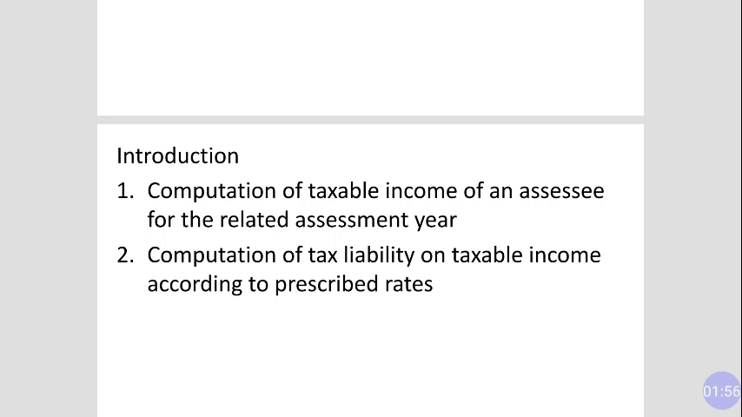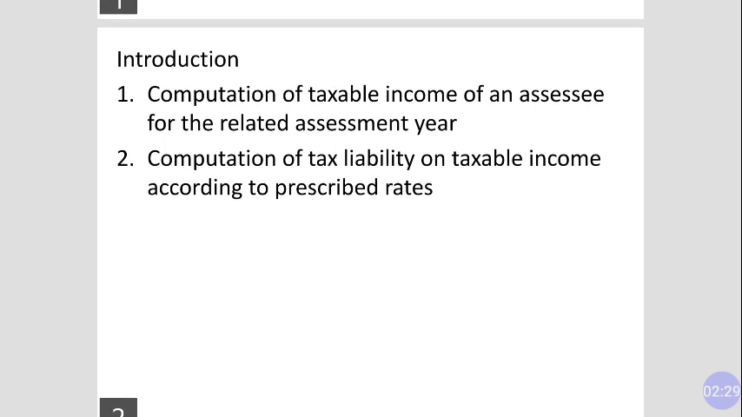The second point is computation of tax liability on taxable income according to the prescribed rate. This is your last chapter, the tax liability of an individual, based on the prescribed rate of income tax. As you all know, our income tax rates are progressive. It means if you have less income, you will have to pay less income tax. If you have income on the higher end, you will have to pay a higher amount of tax.